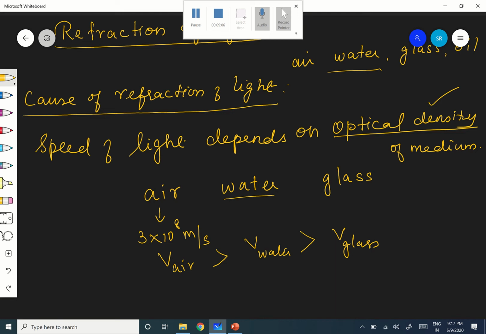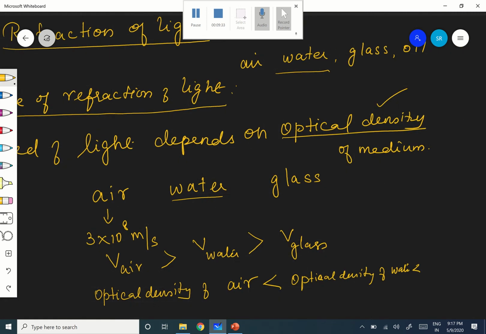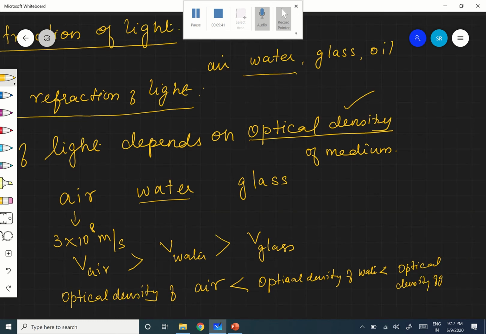It is saying that the optical density of air is less than the optical density of water, and the maximum is the optical density of glass.